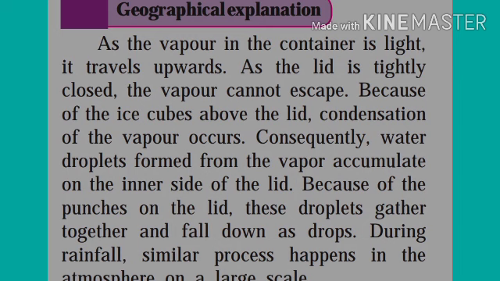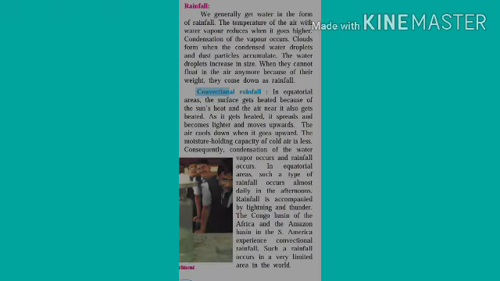Because of the punches on the lid, these droplets gather together and fall down as drops. During rainfall, a similar process happens in the atmosphere on a large scale, and so we get the experience of rainfall. Now friends, let's learn about rainfall.